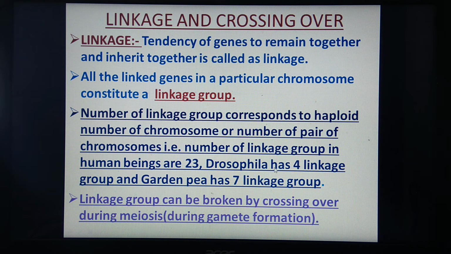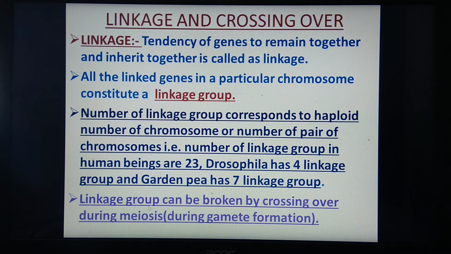For Drosophila there are 4 linkage groups. What does it mean? They have 4 pairs of chromosomes or their haploid number is 4. Similar is the case for the garden pea plant. There are 7 linkage groups present. We can say that it consists of 7 pairs of chromosomes. Okay, so the term linkage group and their numbers, with some examples, are mentioned here.